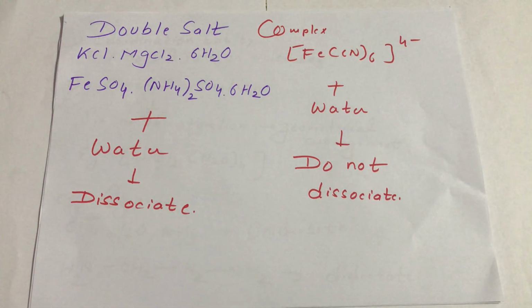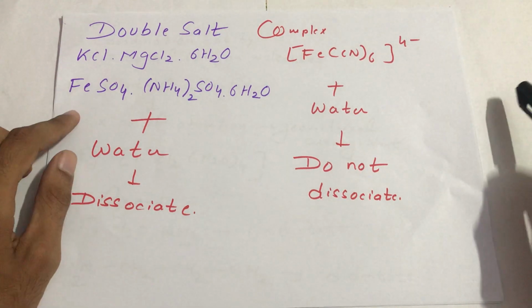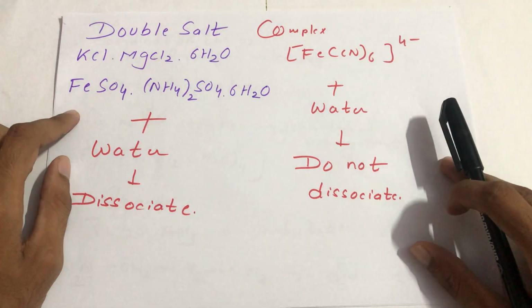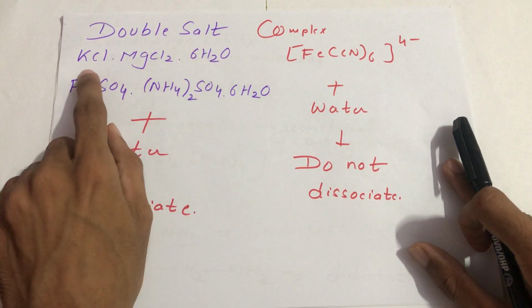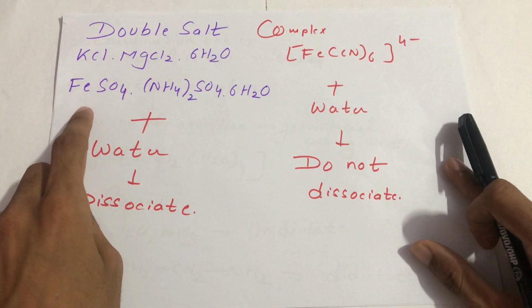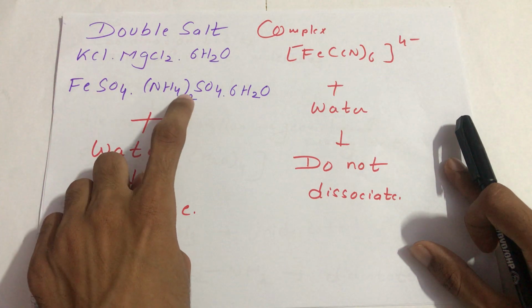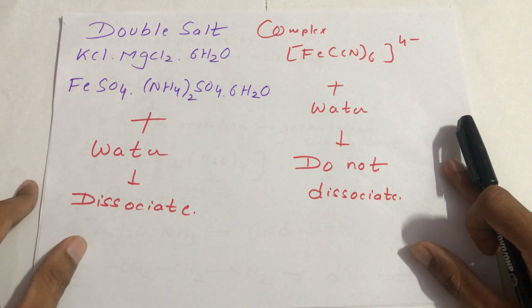Now, what is the difference between a double salt and a complex? From the name it is clear that a double salt means there are two salts. For example, KCl.MgCl2.6H2O has the potassium salt and the magnesium salt, so it is a double salt. From this example, FeSO4.(NH4)2SO4.6H2O, here also the iron and ammonium salts are there, so it is a double salt.